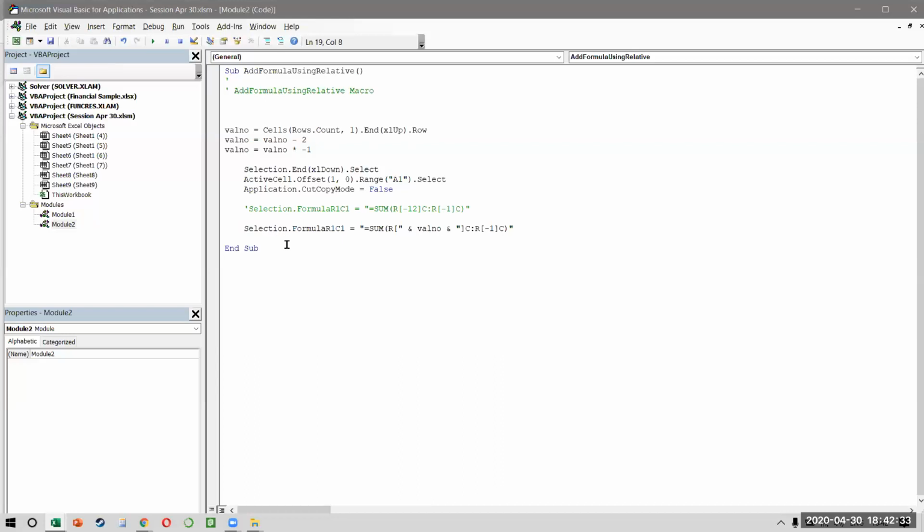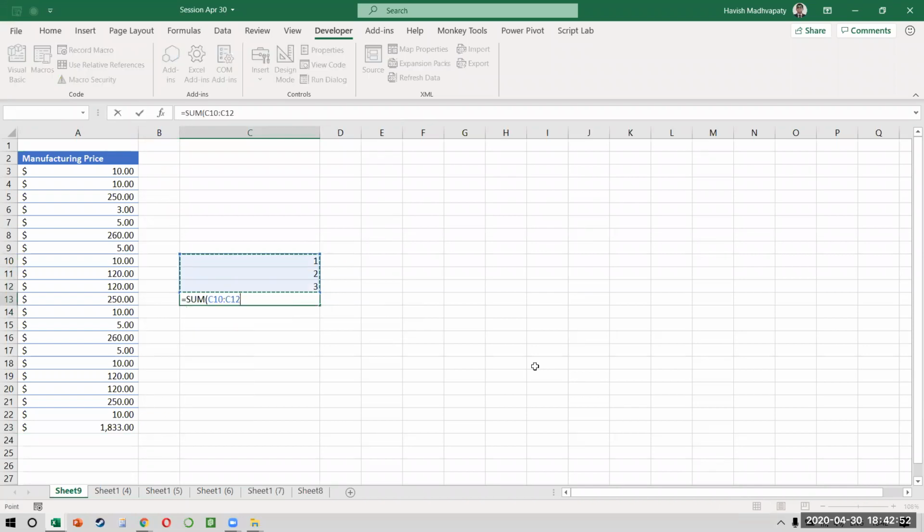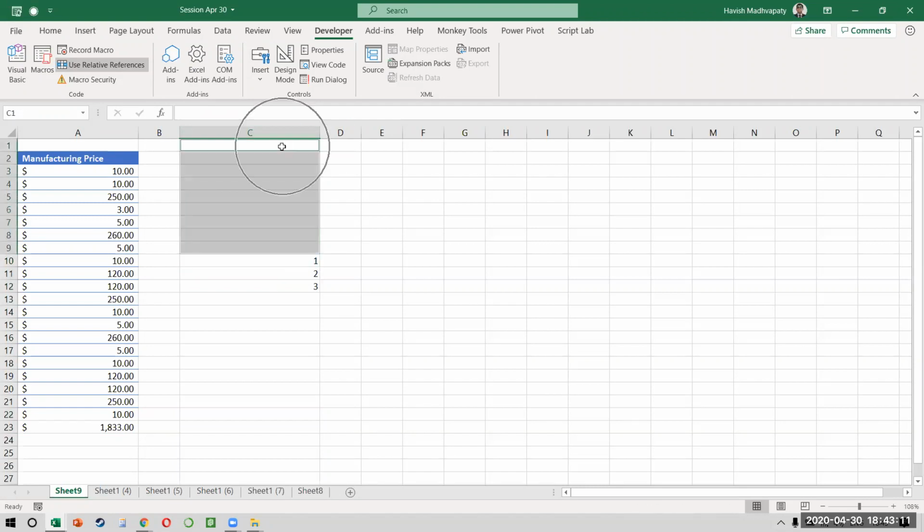Havish, we have done this value number minus 2 because we have counted the blank row as well as the header row, right? Because right now 20. We don't need them basically. See, if I ask you, this is 1, 2, and 3, everyone. And I ask you to put a sum formula equal to sum of these three. What numbers do I require right now? I need to know that this is C10 to C12. Or in a way, I can say that I need to go 3 rows up and I need to go 1 row up. The problem is if I find the last row of my column, what number will I get? I'll get 12. From 12, I will have to remove these 9 blank rows at the top because that will give me the number 3.